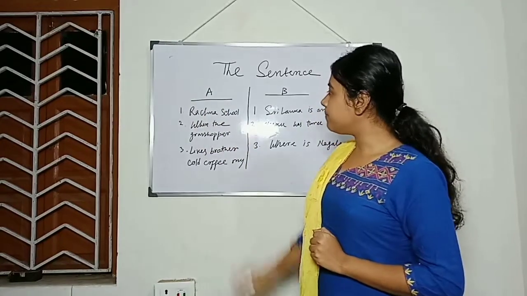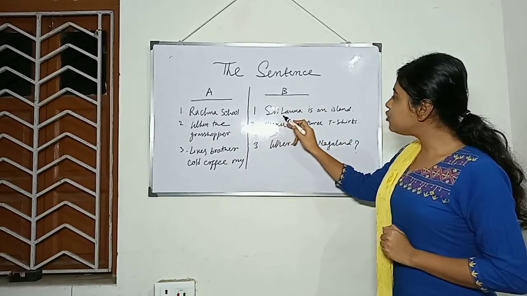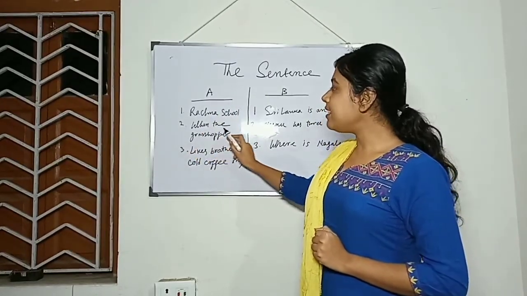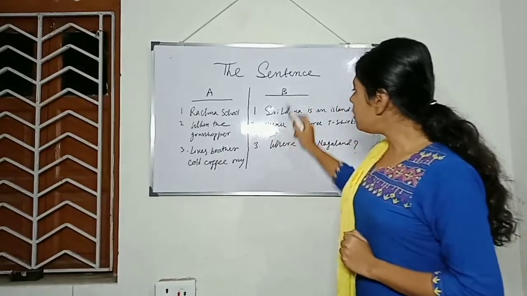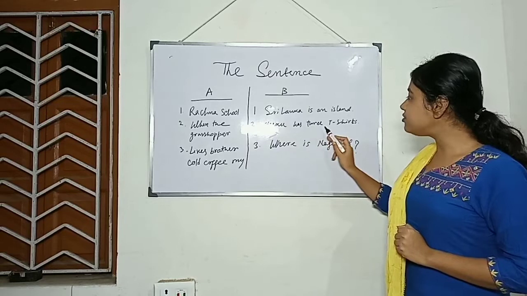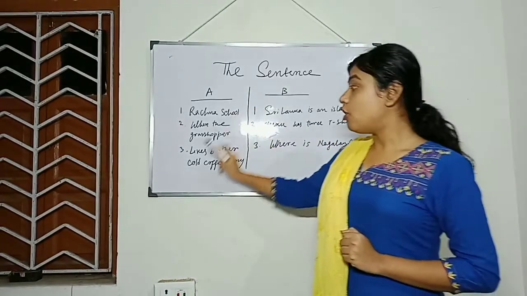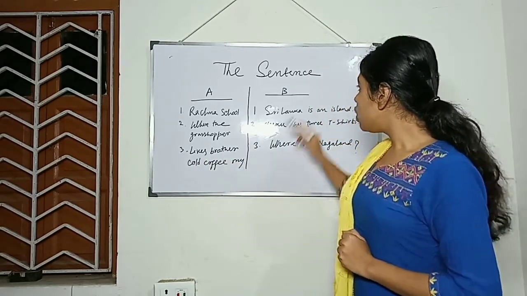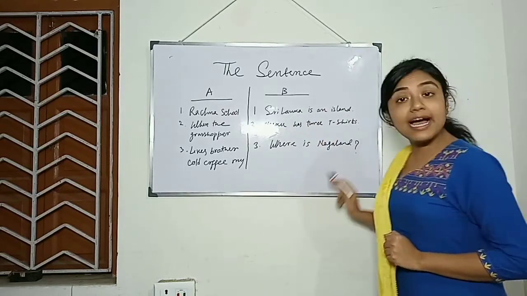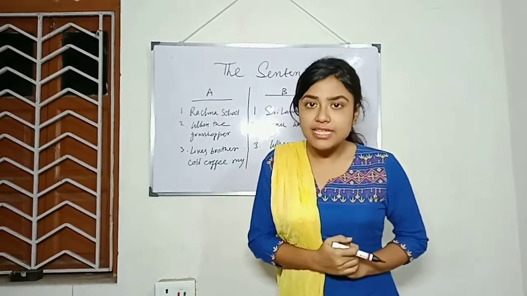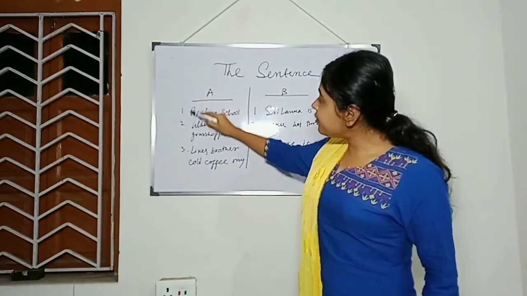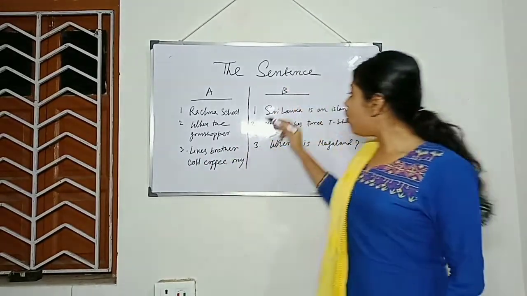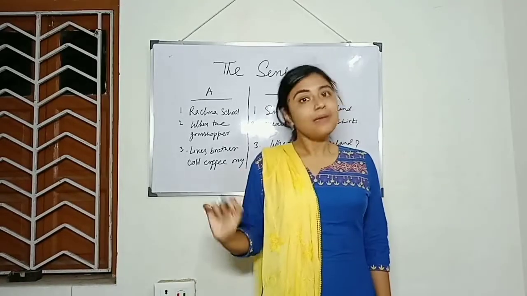First, column A: Rachana school. Then in column B: Sri Lanka is an island. Column A number 2: when the grasshopper. Column B number 2: Minu has 3 t-shirts. Column A number 3: likes brother cold coffee mine. Column B number 3: where is Nagaland? So did you find any difference? We can see all 3 groups of words in column A are meaningless, and all the groups of words in column B make sense.